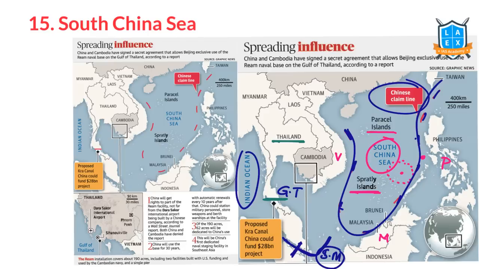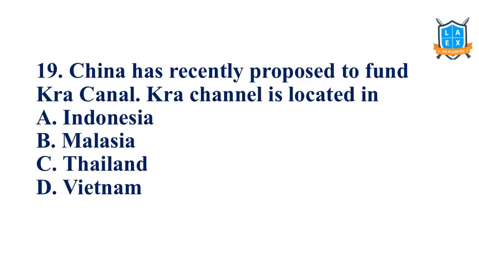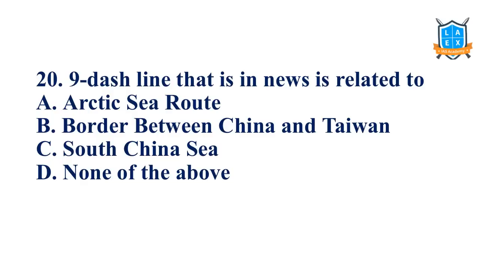Similarly, this is called the Isthmus of Kra. So China and Thailand have planned for the Kra Canal, but somehow Thailand said, we are not going to build it now. So this Kra Canal issue is still pending. Now, China has recently proposed to fund the Kra Canal. The Kra Canal is located in Thailand. The 9-dash line that is in the news is related to the South China Sea.